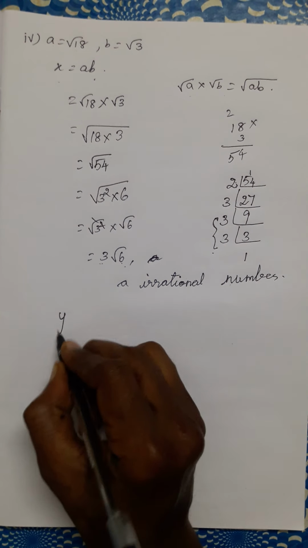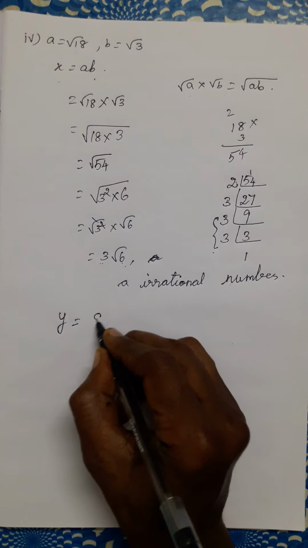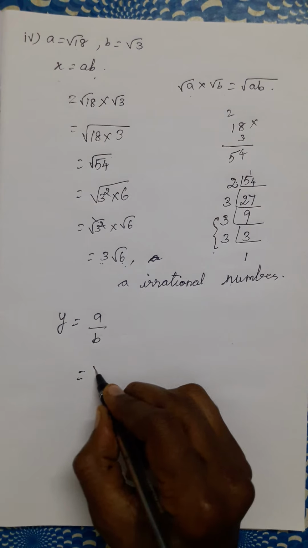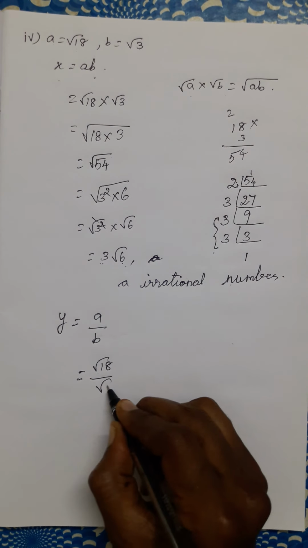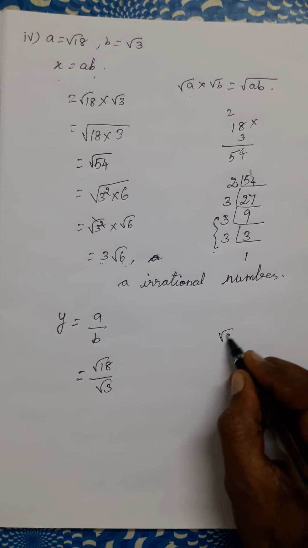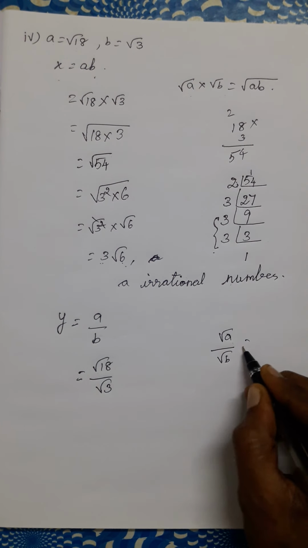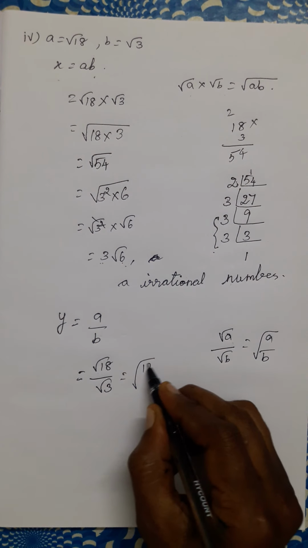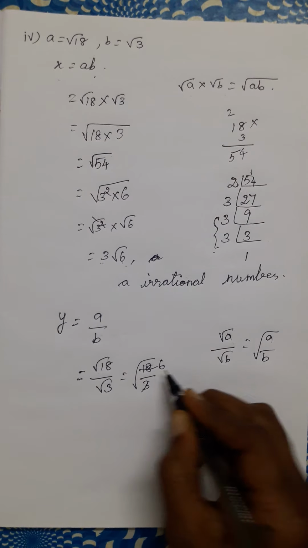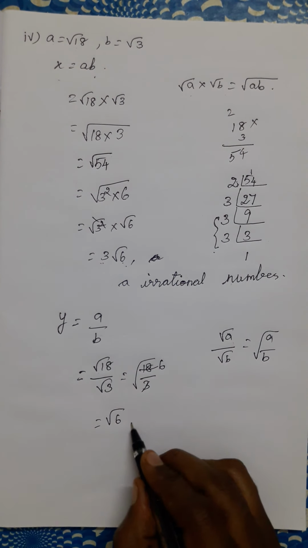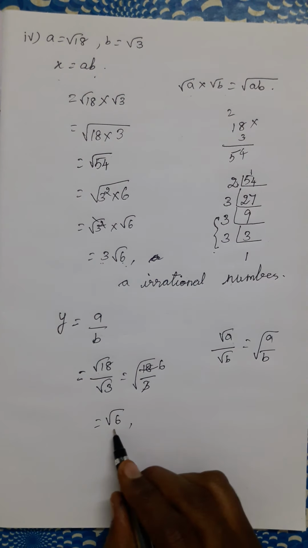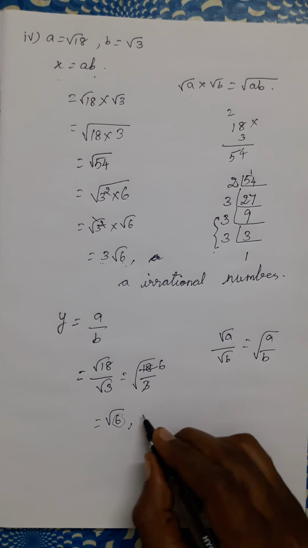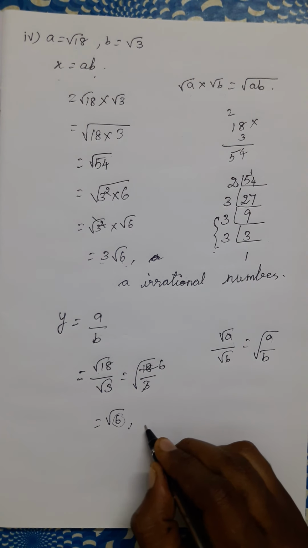Next, y is equal to a by b. In place of a, root 18, and in place of b, root 3. When we use the property root a by root b is equal to root of a by b, it is equal to root 18 by 3. 6 3s are 18. Root 6 is an irrational number. Root 6, the number inside the root is not a perfect square. Therefore it is an irrational number.